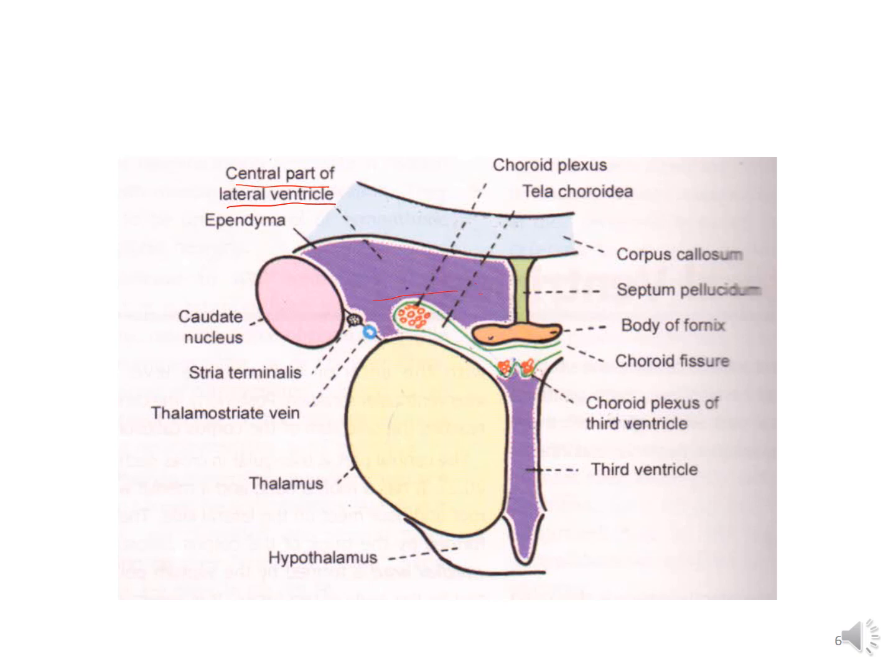Here again, this is the section showing the body of the lateral ventricle, and you can see that the roof is formed by the corpus callosum, while the floor is formed, from lateral to medial side, by the caudate nucleus, stria medullaris, thalamostriate vein, superior surface of the thalamus, and then the choroid plexus and body of the fornix.